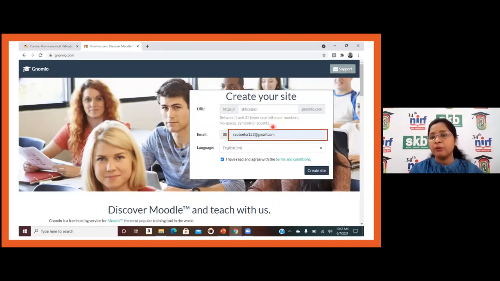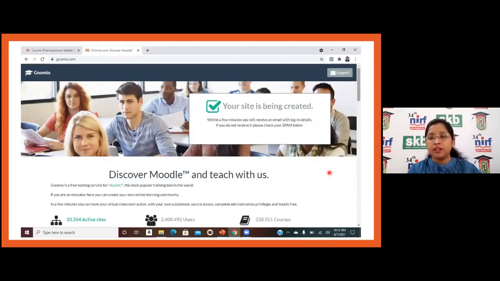So I have entered my email ID here. I have entered the URL, that is KBCOP IPR, and then I have just clicked on the terms and conditions. And once I click on create site, it will show me this dialog box. So it indicates I have created the site on Genomio.com.